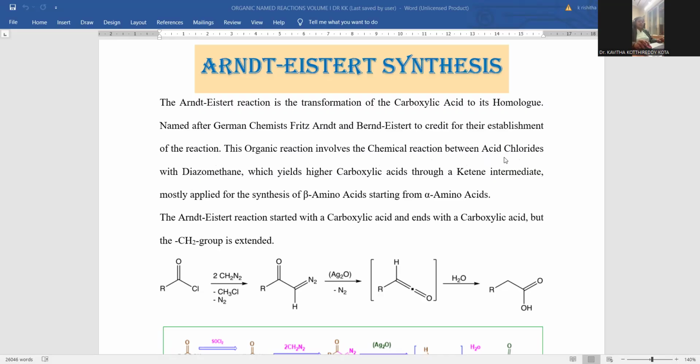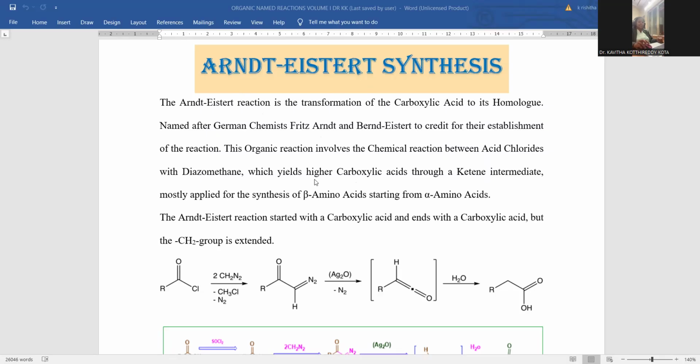It is very important to notice what the reactants are and what reagents we are adding, so that the final product is achieved in a homologous manner. The acid chloride is one component, and diazomethane is the other component. The reaction yields a higher carboxylic acid, since one methylene group got extended.